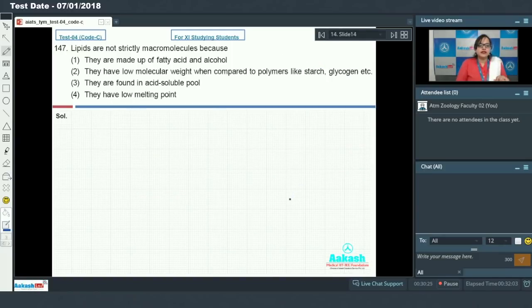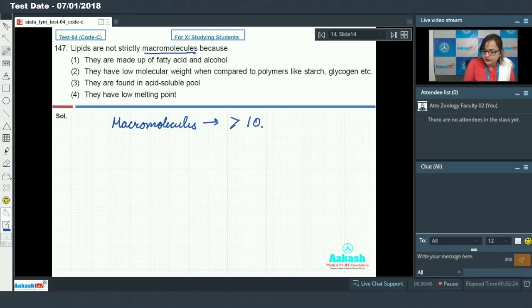Question 147. Lipids are not strictly macromolecules because. So first we should know what are macromolecules. Macromolecules are the organic compounds which have molecular weight more than 10,000 Daltons.